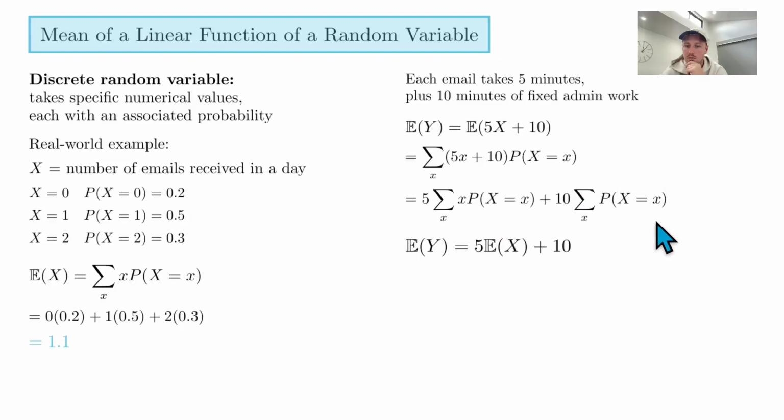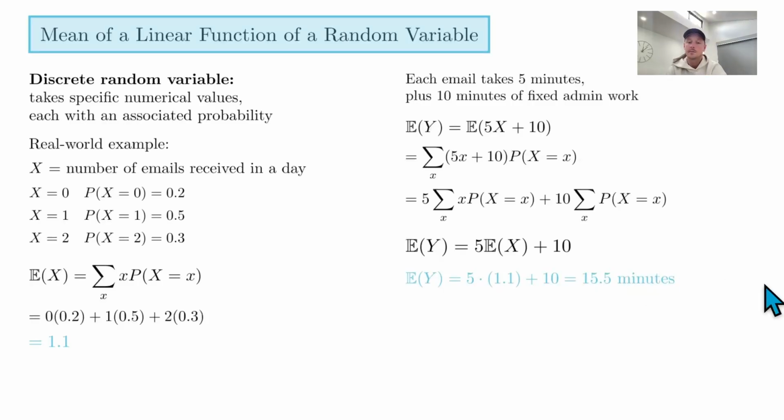So just doing some detective work here, that must mean that this part is equal to 1. And that should make sense, right? It's the sum of all the probabilities, is basically all that's saying. The sum of all the probabilities, so that's just 0.2 plus 0.5 plus 0.3, which is 1. So this part here goes to 1, so you're just left with 10. So the expected value of a linear function of a random variable is 5 times the expected value of the random variable without the linear transformation, plus whatever that constant is.